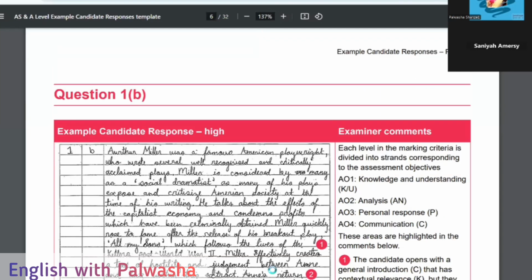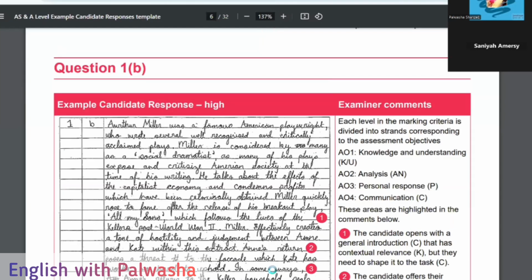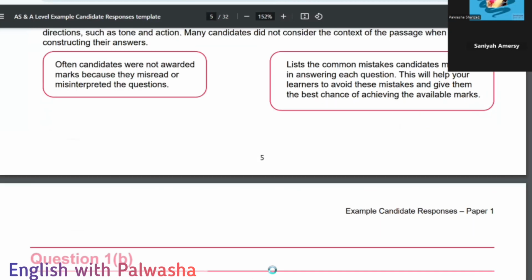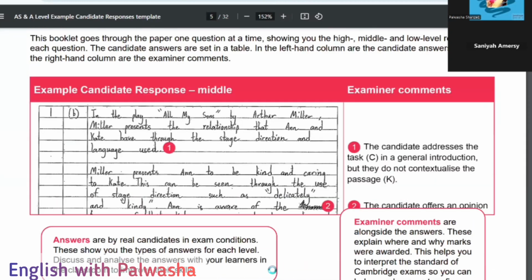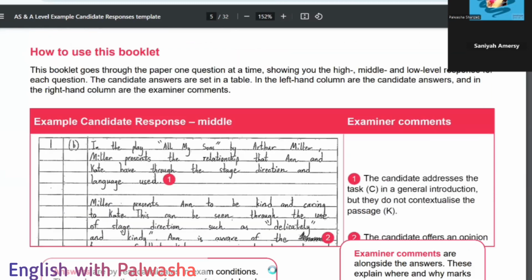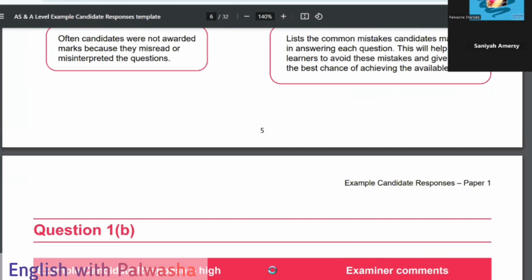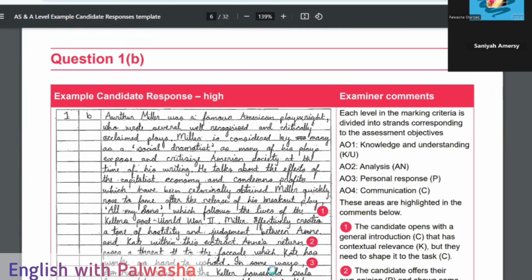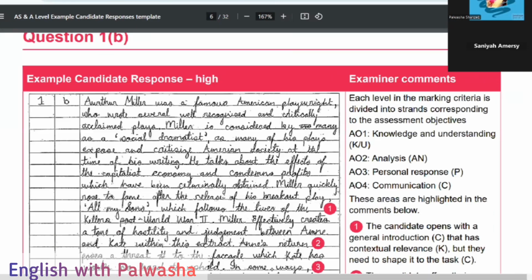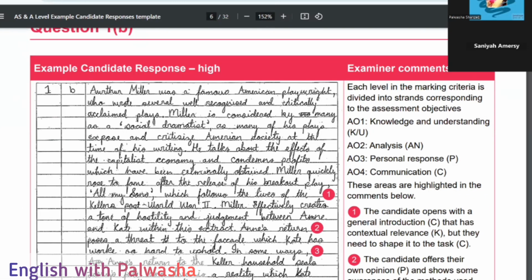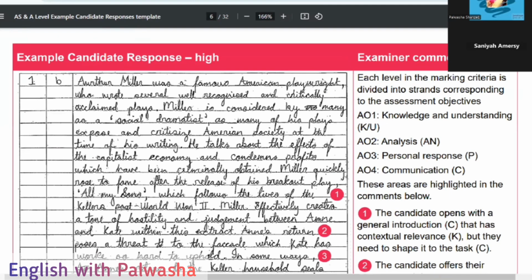This is a paper one candidate response, and the candidate has talked about the play All My Sons by Arthur Miller. Maybe he has attempted the B part. As I told you, the B part is the one which students mostly go with. It is easy, but there is room for doing the A part in a better manner. Now look how she has given her answer.